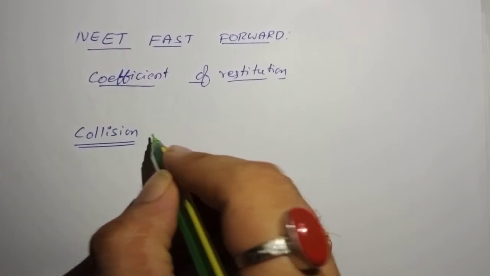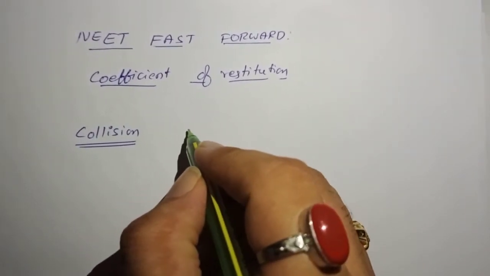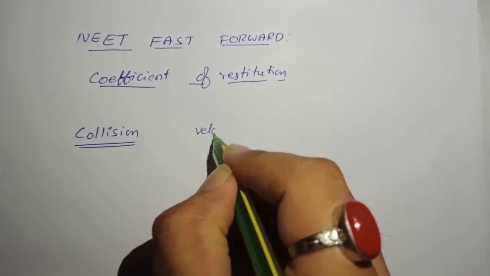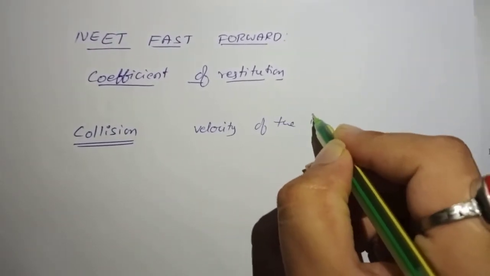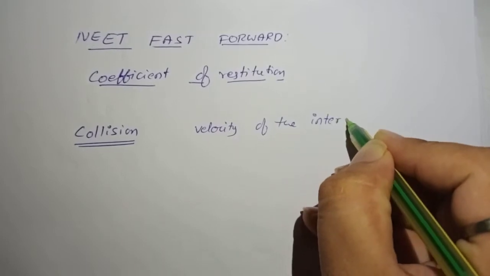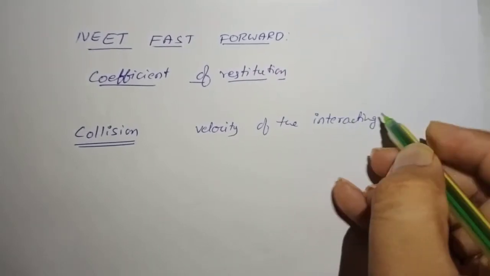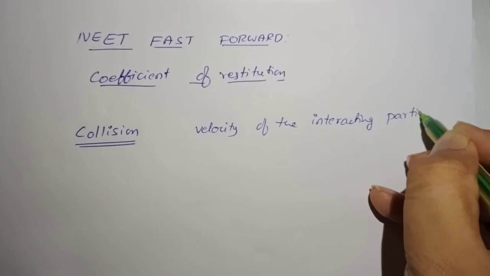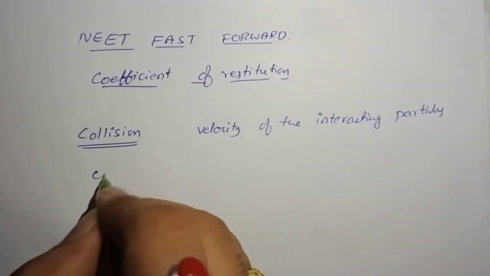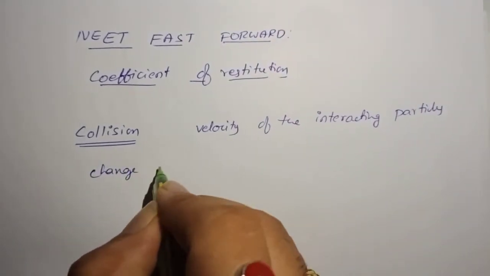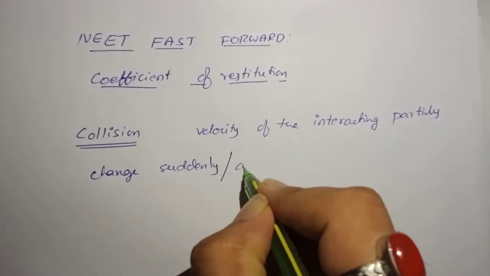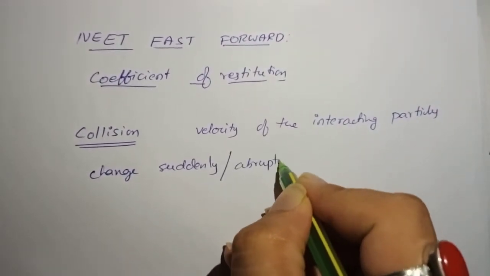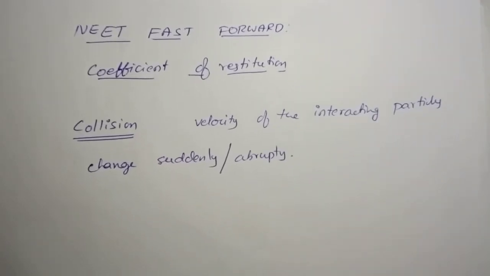Collision is a process wherein velocity of the interacting particles change suddenly or abruptly. Okay, so what do we mean by that?